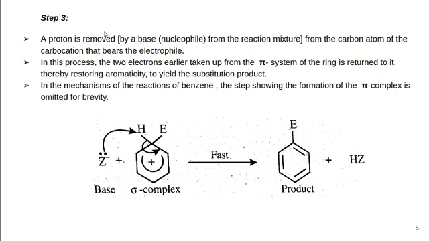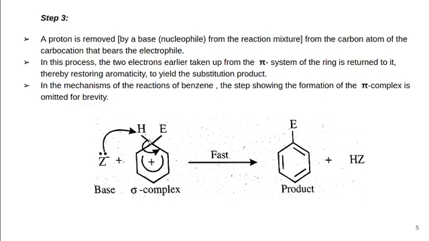Now step 3. Step 3 involves the removal of a proton from the sigma complex. A proton is removed by a base or nucleophile that is present in the reaction mixture, from the carbon atom of the carbocation that bears the electrophile.